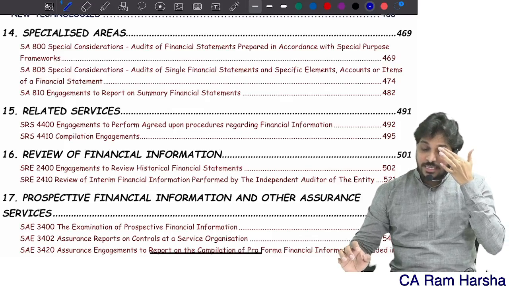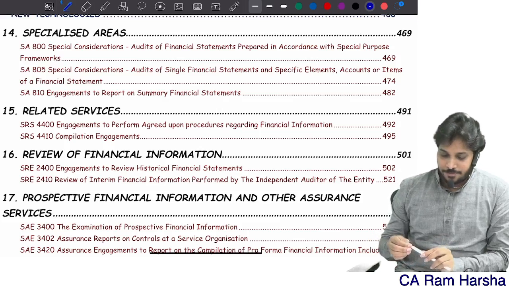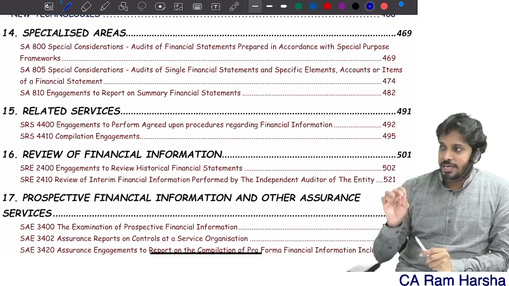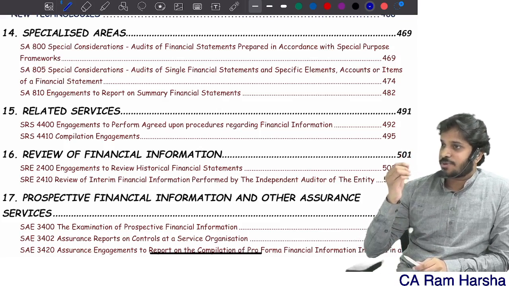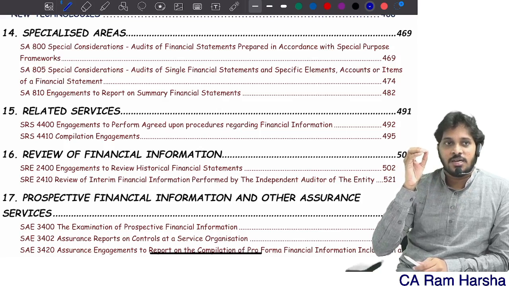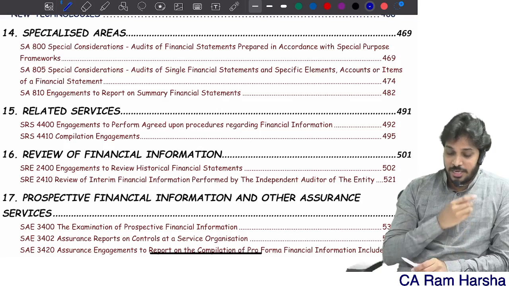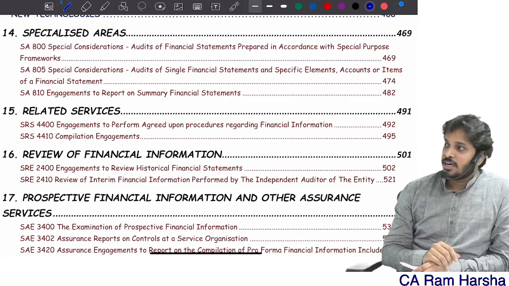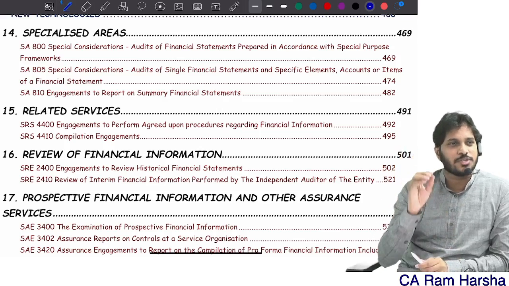So let's begin the next session, that is specialized areas. So we have four sets of other standards. One is specialized areas, which deals with special purpose frameworks, and we have related services, review and assurance engagements, which are dealing with various things which I already told.